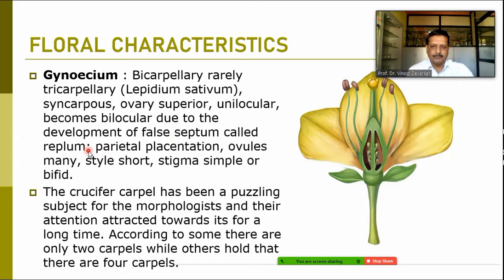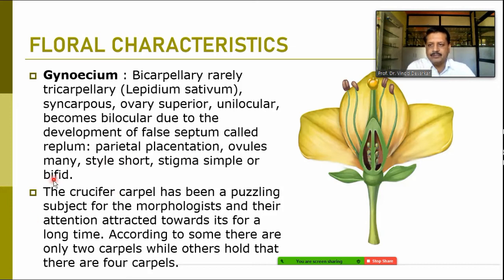Ovules are many. The style is very short, and the stigma is simple or bifid. It may be capitate or simple, a thread-like structure, or it may be bifid because two carpels are there. So a bifid stigma is also observed in some of the members.